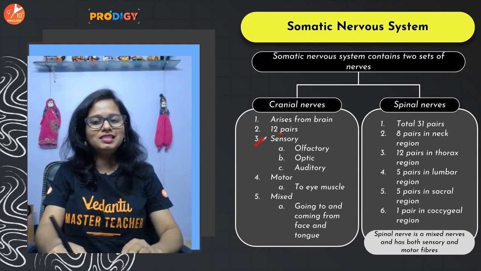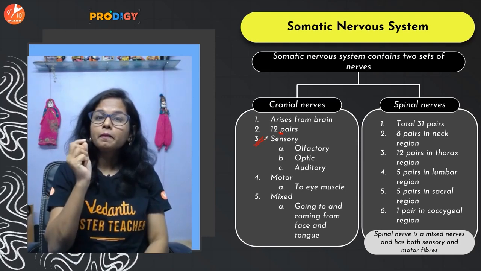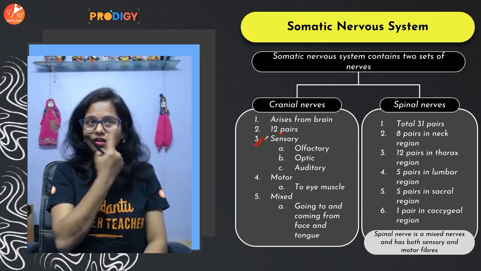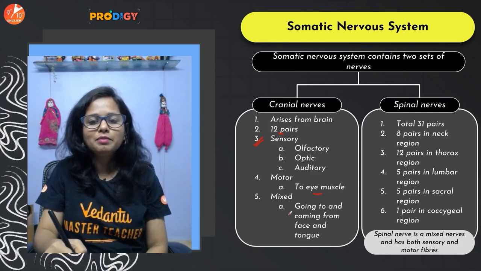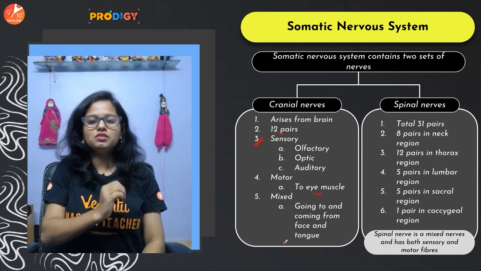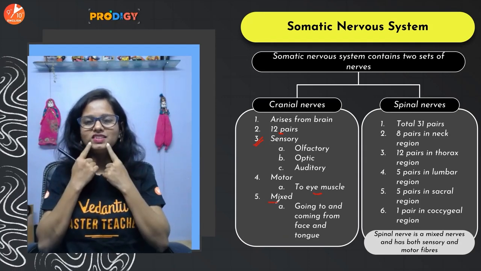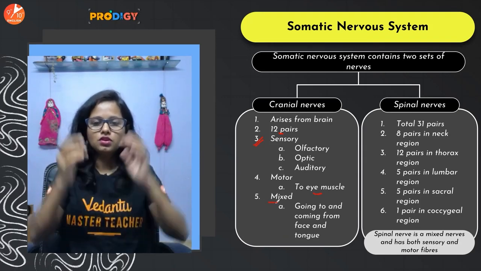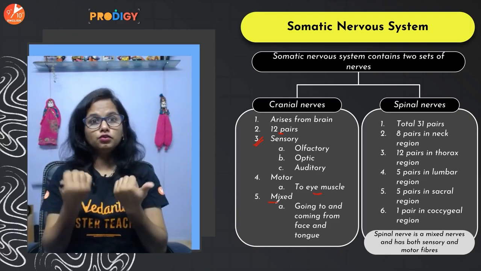So example of sensory: optic nerve, helps in perceiving senses, right? Motor are eyeballs can move. It's because of the eye muscles. Motor nerves bring the message. And then mixed, which go to and fro from the face and the tongue. Okay, cranial nerves. So from the cranium they come to the face. Cranial nerves. Now the spinal nerves.